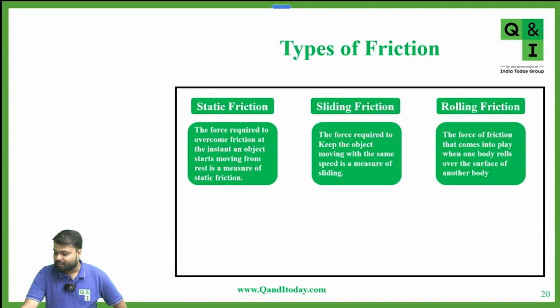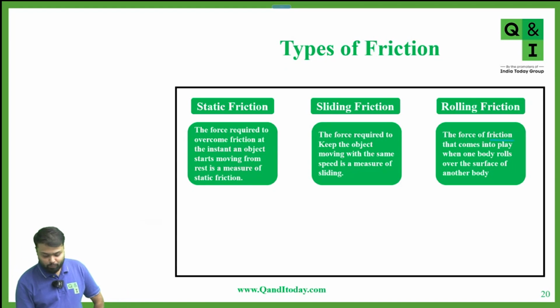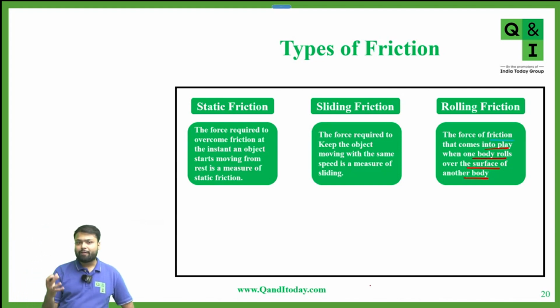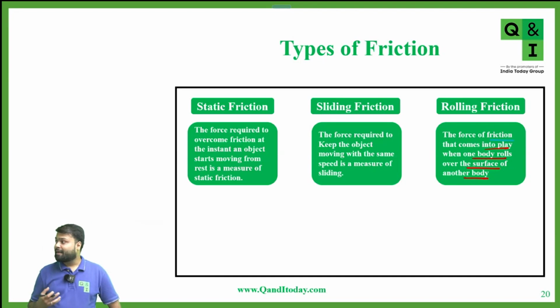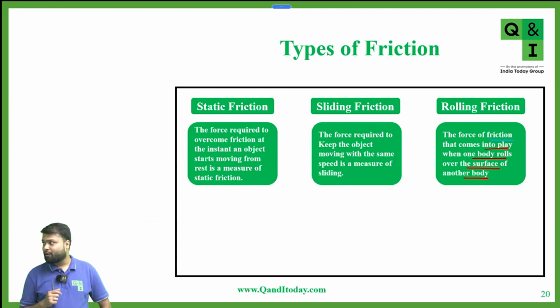So, what is rolling friction? The force of friction that comes into play when one body rolls over the surface of another body. Yes or no? When one body rolls over the surface of another body, in that case, rolling friction comes into the picture. All these frictions are clear to everyone, what is static, what is sliding, what is rolling. Okay, tell me which friction is more: static, sliding, or rolling? Static. After that, sliding or rolling? Very good.